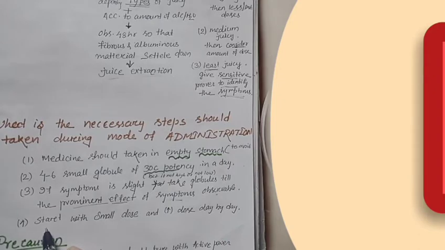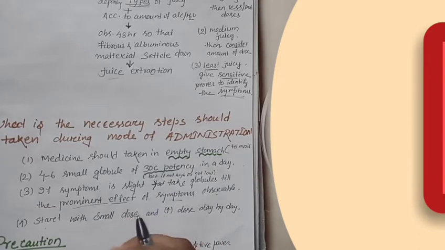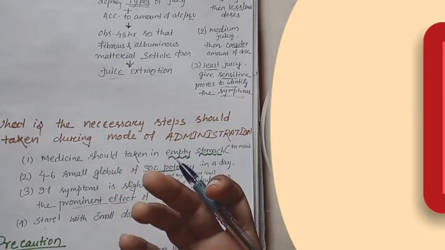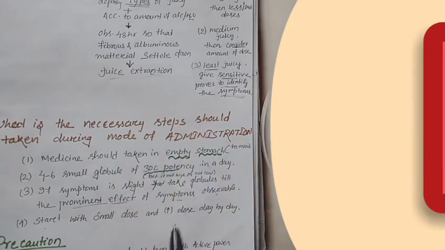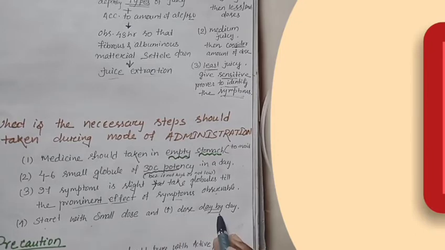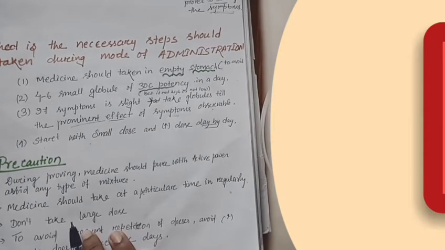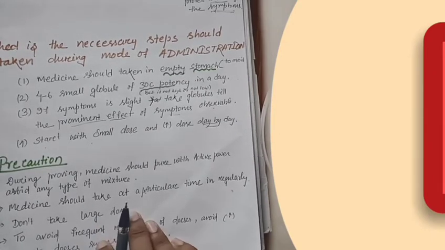Now the fourth point is to start with a small dose, because if you take a large dose, what happens? The adverse effect of the drug occurs inside the prover. So we start with a small dose, observe the symptoms, and increase the doses day by day, meaning on successive days. That is the point. Now what precautions should we take during the medicinal proving?